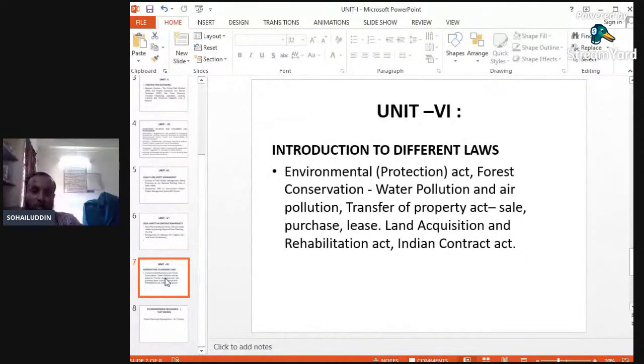That is the introduction to different laws: the Environmental Protection Act, Forest Conservation Act, and different pollutions, water pollution and air pollution, will be studied in unit number 6. Then the Transfer of Property Act: sale, purchase, all these land acquisitions. Suppose the government is acquiring land for a railway line, construction of a road or construction of a dam in a particular village, what will be the provision?